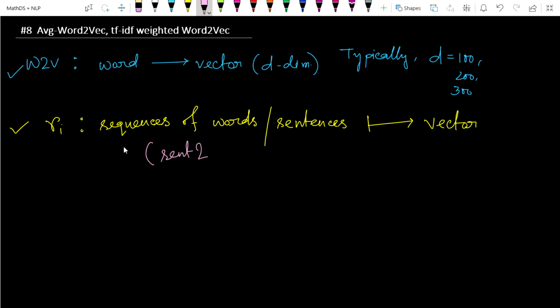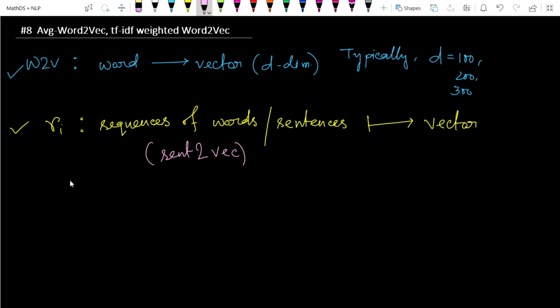This is word2vec, and you can think of this as sent2vec. There are various techniques; we will learn these when we discuss deep learning, such as thought vectors. But average word2vec or TF-IDF weighted word2vec is somehow useful to convert sentences to vector format. That's the main idea.